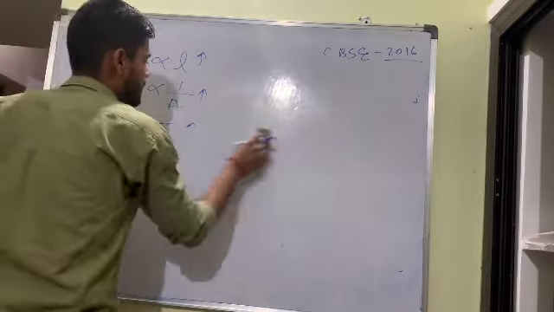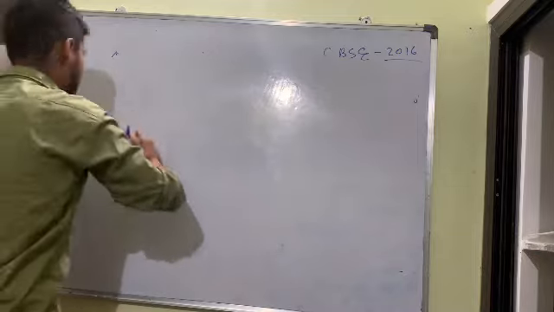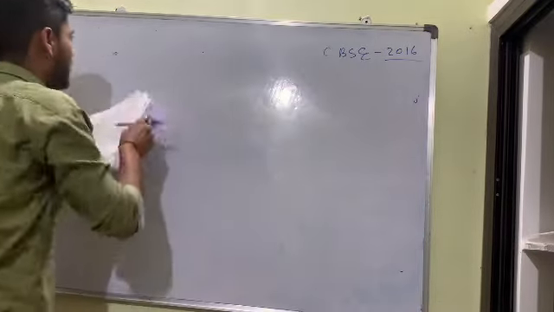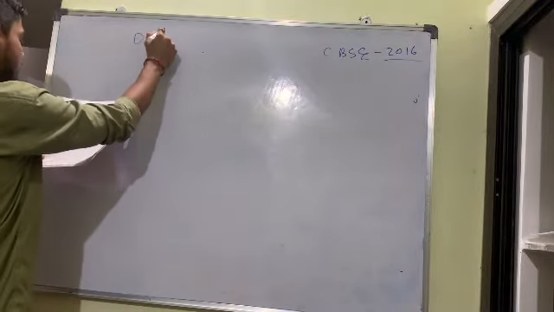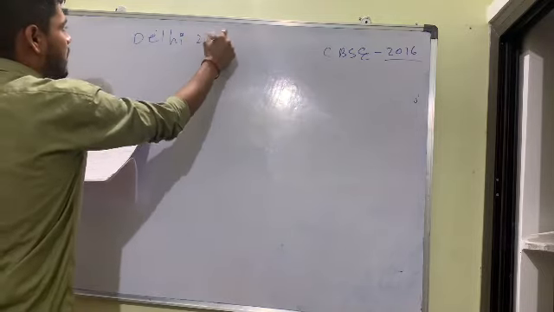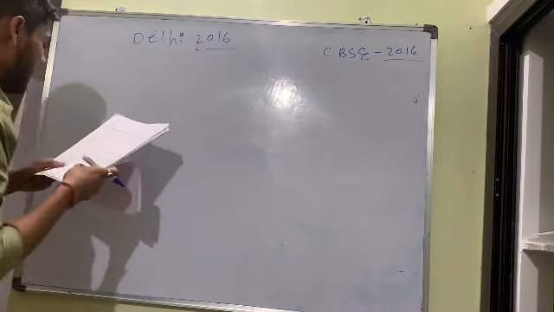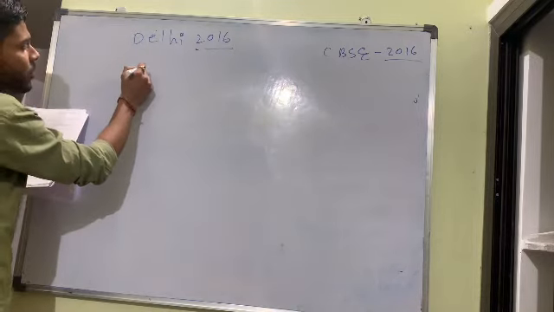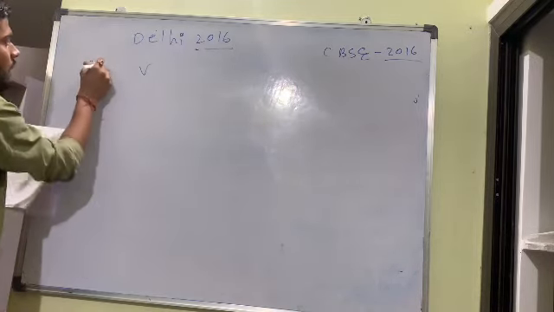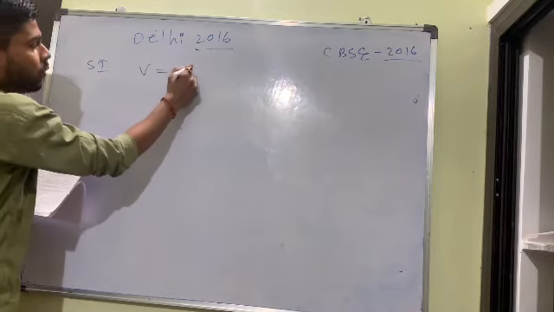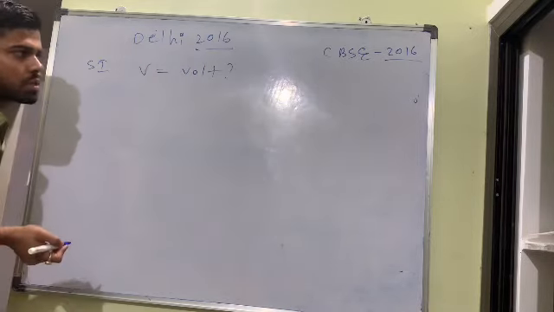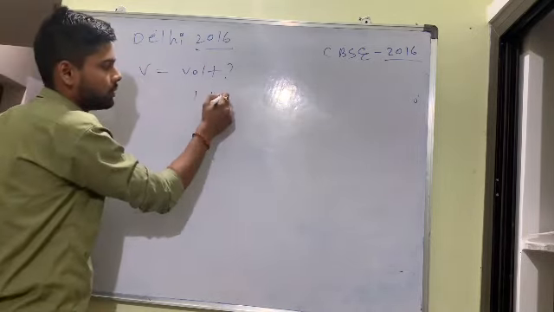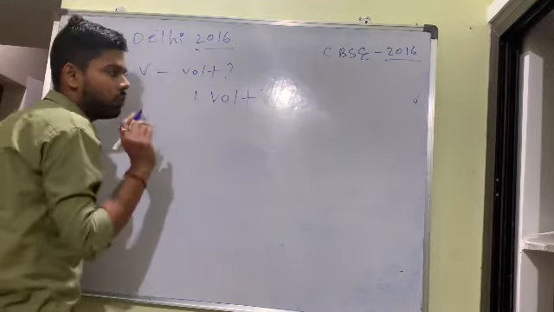Now the next question, a 1 mark question. Again, this question they asked in Delhi 2016. What did they ask? They asked the SI unit of electric potential. The SI unit of electric potential V is volt. Here they can ask one more concept: what is 1 volt? At that time you will write what?